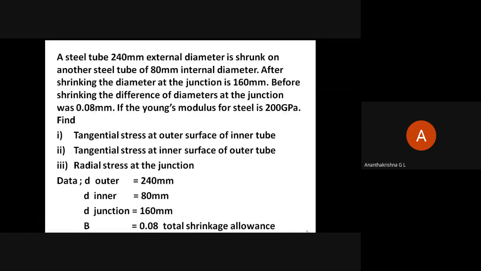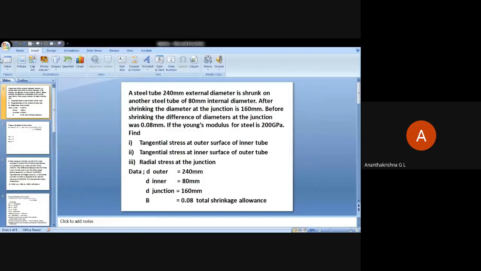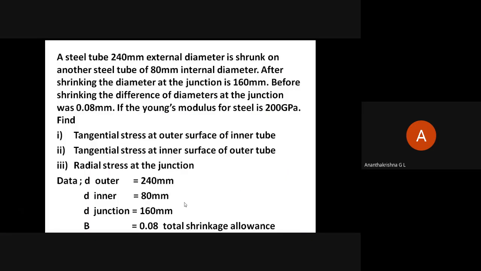Okay, and just to recall, what we started with was the cylinders. Cylinders are subjected to internal fluid pressure. In the beginning of the chapter, we started with the cylinders, and then the thick cylinders subjected to the internal fluid pressure.